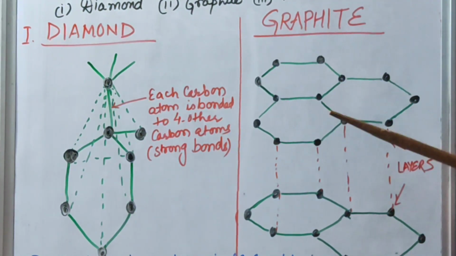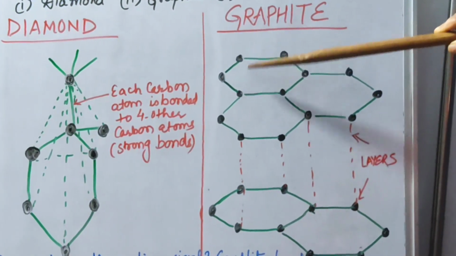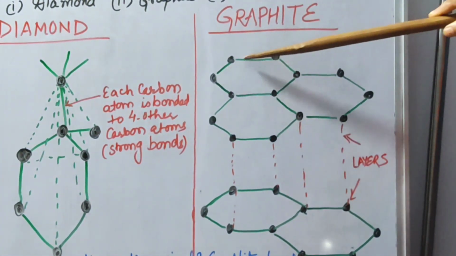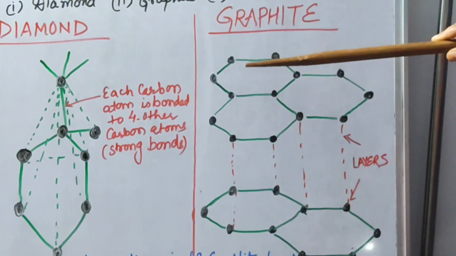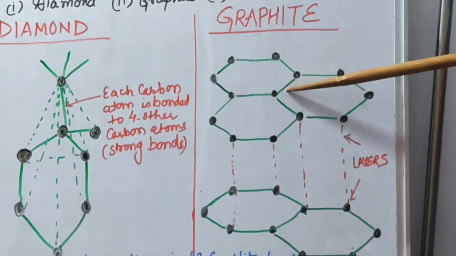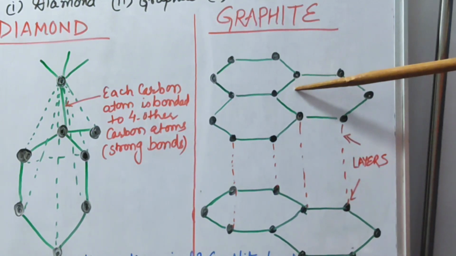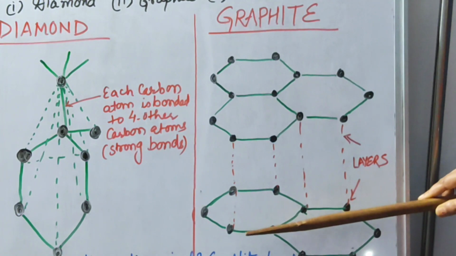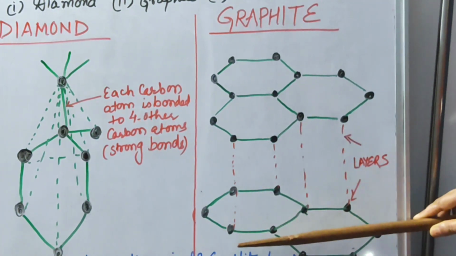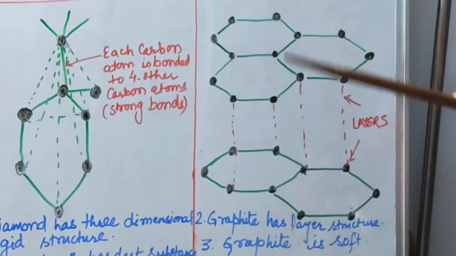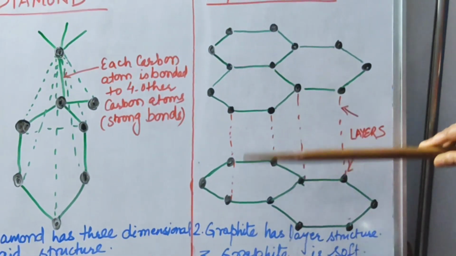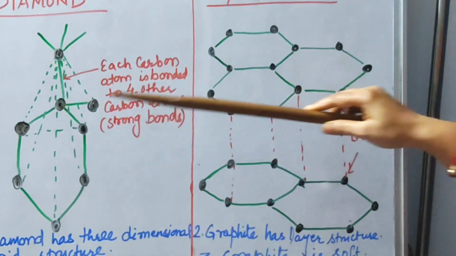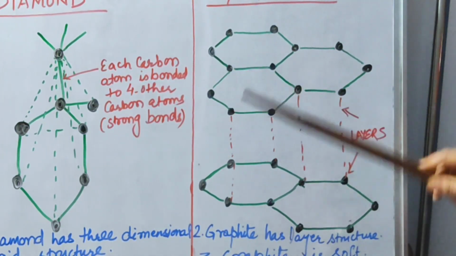However, in case of graphite, you could see that it is in the form of a hexagonal structure like a benzene ring. About benzene you will study later on. Here three carbon atoms are attached to three carbon atoms on the other end, and they form layer-like structures. Above this and below this, one more layer is there, and further layers are present. So there is a gap between these two layers. Due to this gap, its nature is soft as compared to diamond. Okay children, I hope you have understood.